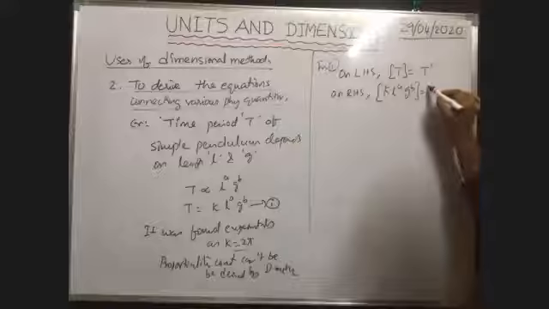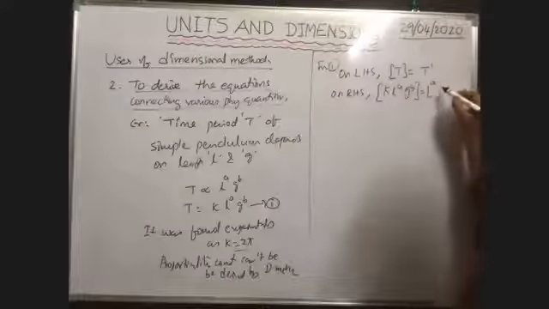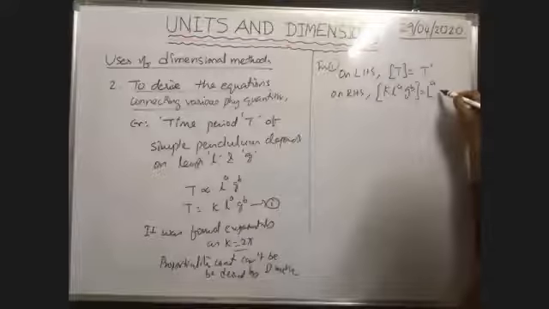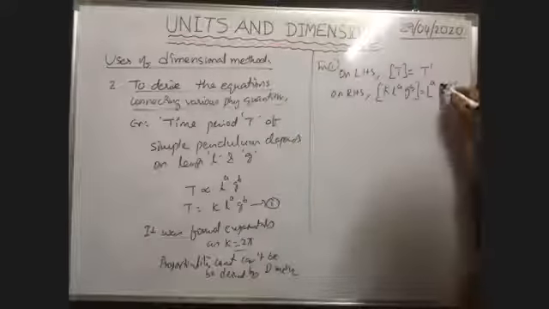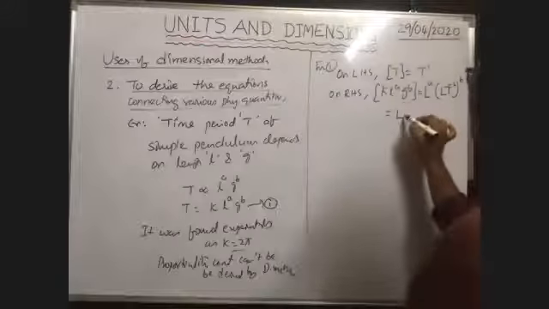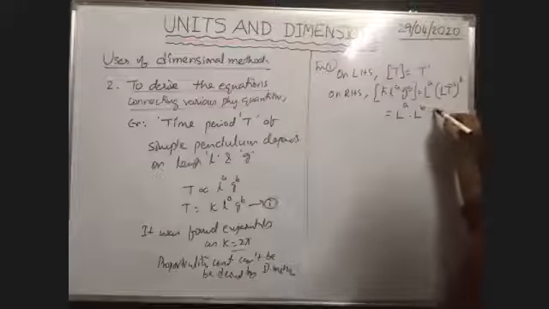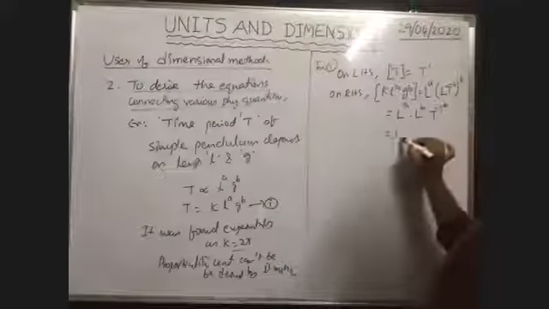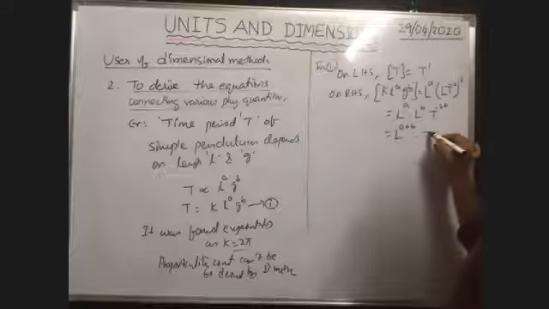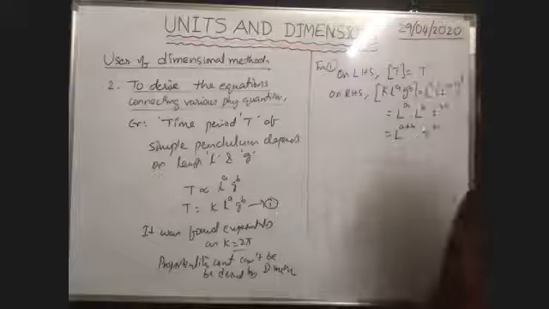L means length, dimension formula is capital L, power A. G means acceleration due to gravity, dimension formula is L T to the power of -2, power B is there, so whole to the power of B. So this is equal to L to the power of A into L to the power of B T to the power of -2B, or L to the power of A plus B into T to the power of -2B.